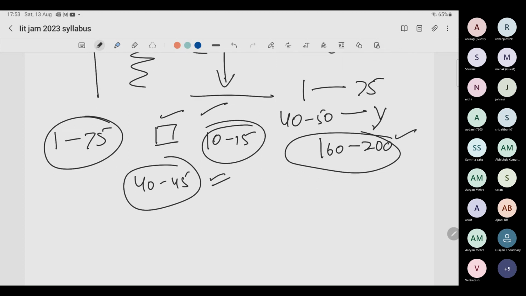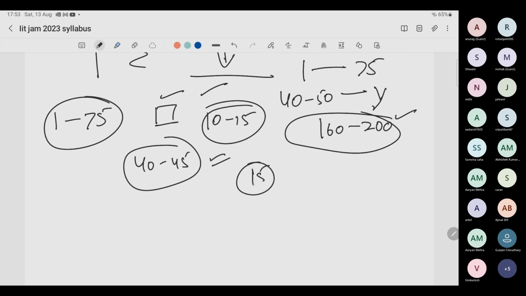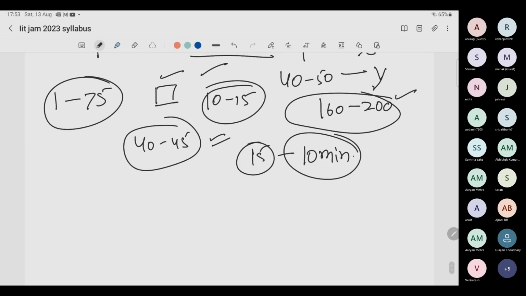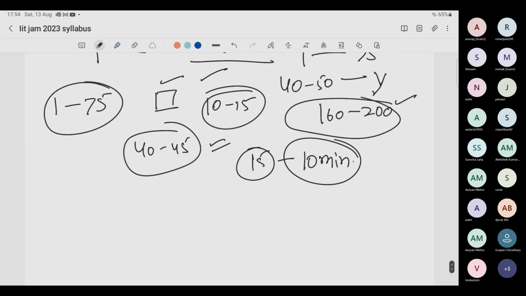So how many are left? Only 15 questions will be left. And out of these 15 questions, at least try to spend 10 minutes in the end. If you go in a series, then at least 10 minutes will be left in the end. What you do is go to these 15 questions and do not read all 15. Even if you read 5 in the end and you are able to solve 3, 4, you made 12 to 16 marks. So do not plan anything before. Just go and do your best with each question.